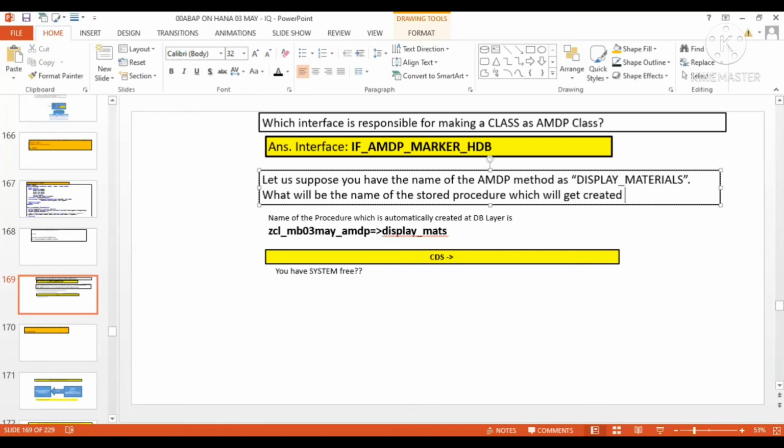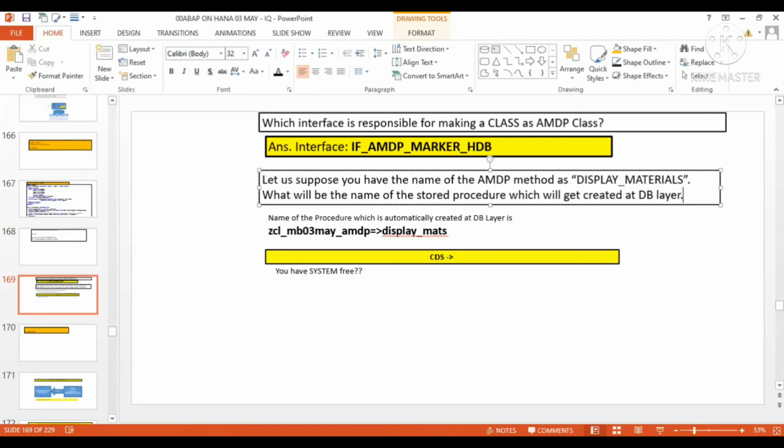We know that all the methods get created as stored procedures at the DB layer. Then what will be the name of that stored procedure corresponding to the AMDP method, created when your method is invoked the very first time?